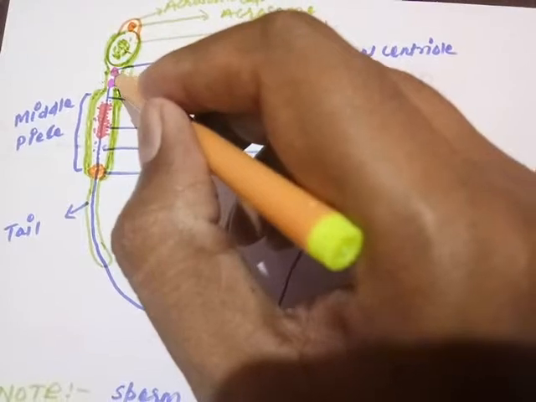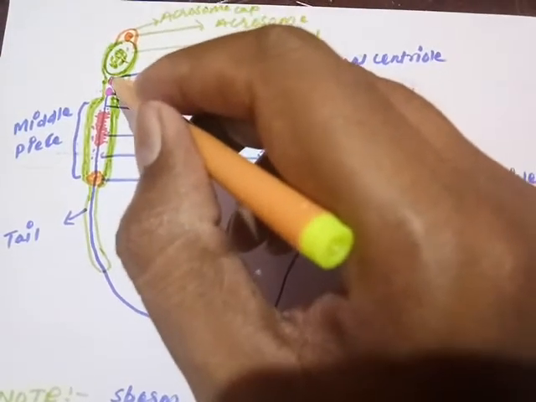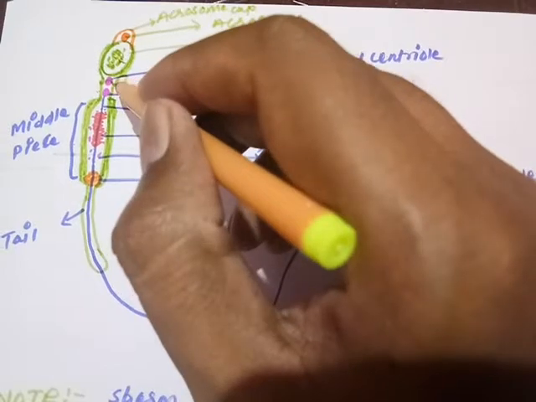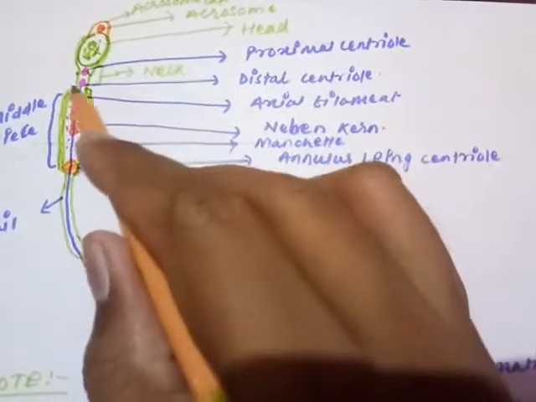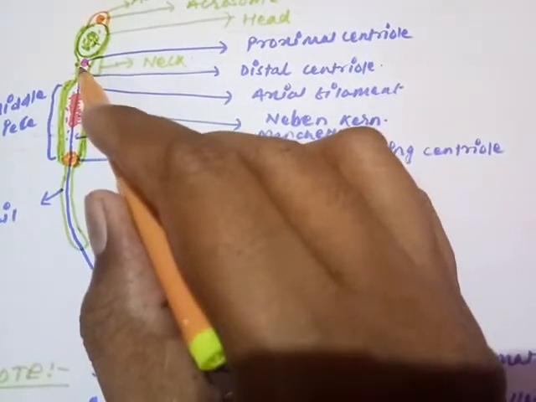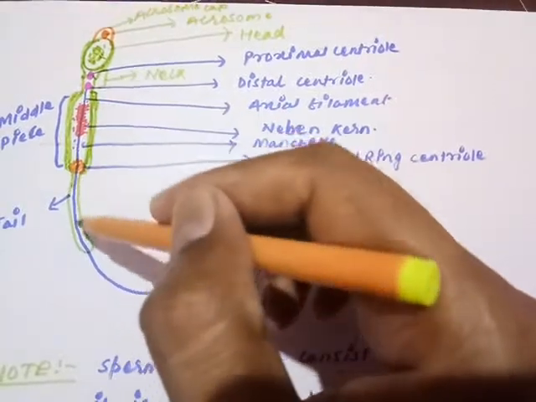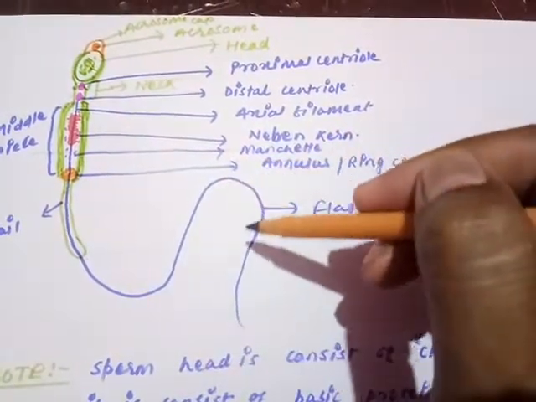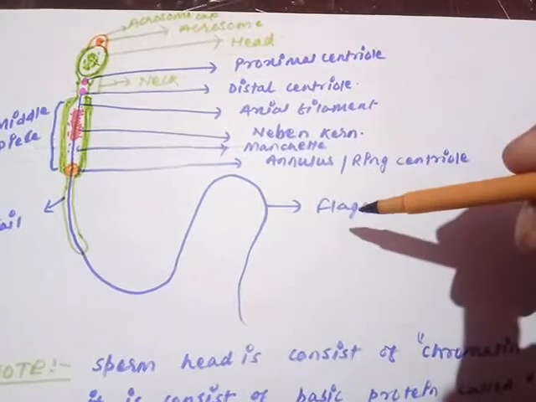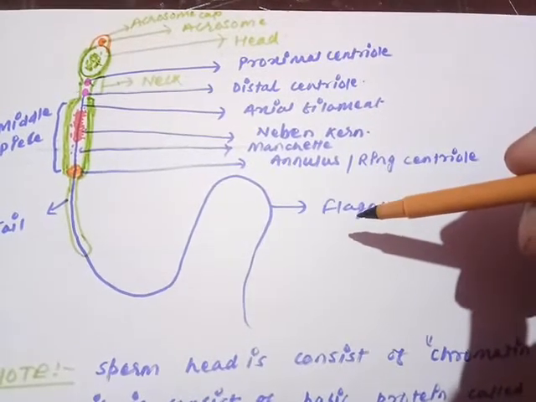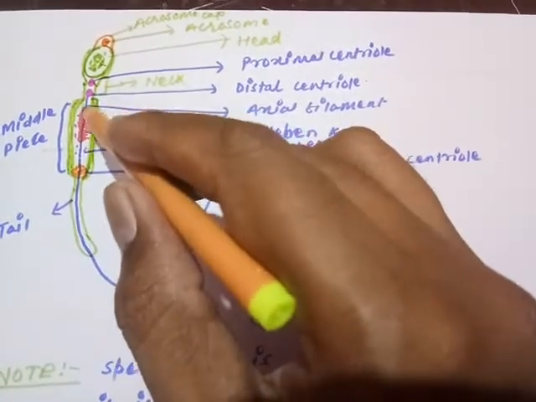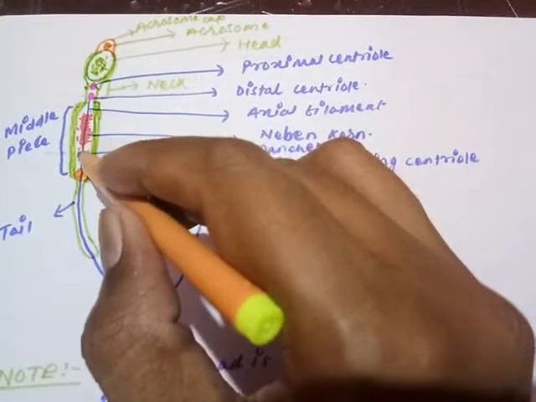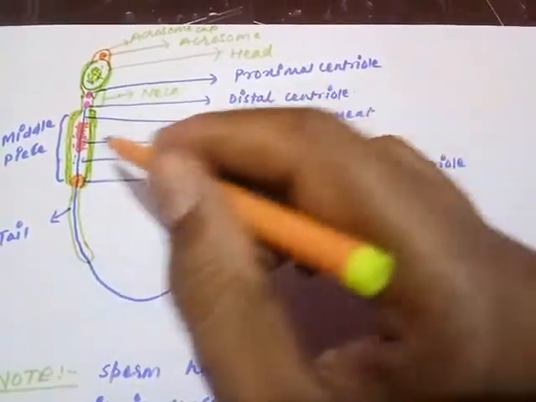Just below the sperm head, the centriole is going to divide into 2 parts and is arranged inside the neck only. The proximal centriole, we will discuss its role later on. The distal centriole is working as the basal body, which gives rise to a thread-like structure called as axial filament. That axial filament later on will convert into the flagella of the sperm. So the axial filament originates from the distal centriole only and moves through the middle piece and tail, and moves outside in the form of the flagella.